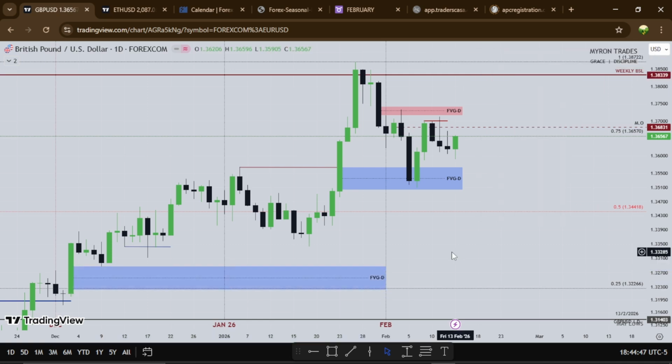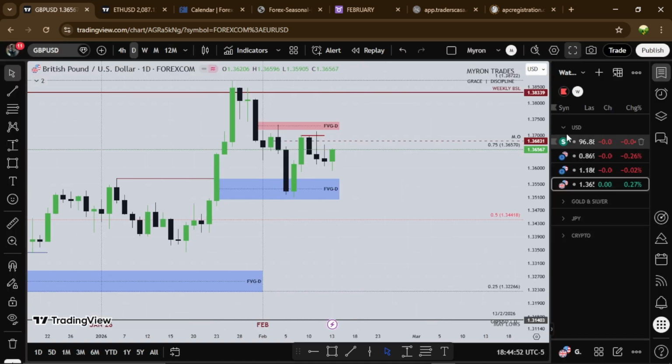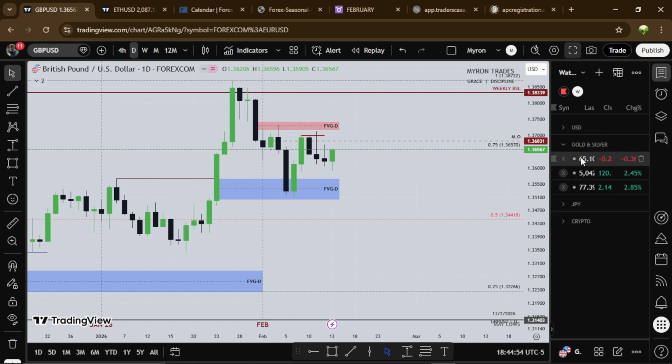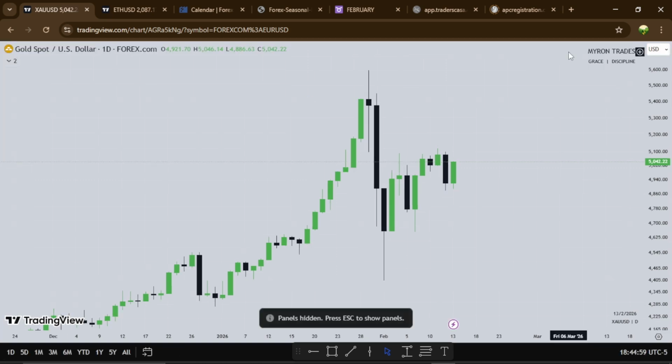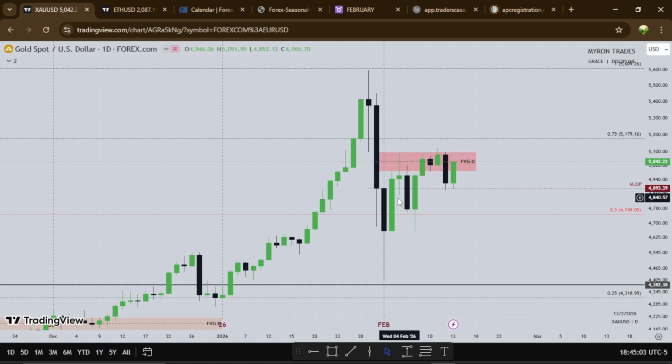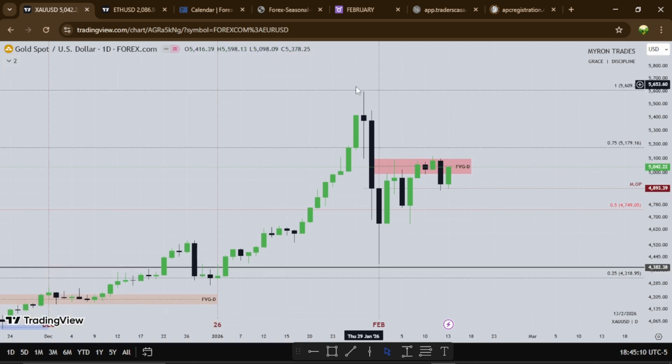Let's go through gold, right? Okay, what did gold do for the week? So this is gold on the daily time frame, and each candle in this time frame represents a day worth of trading. So as we all know, gold has been bullish before we placed an all-time high, I think it should be 5598, right? So around the 5k level, we see gold had a turnaround to lower prices.